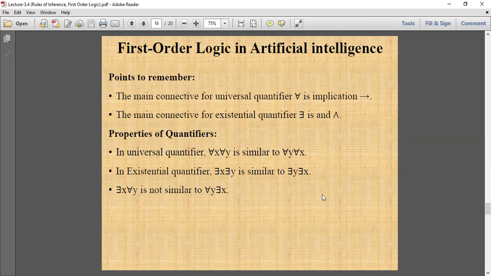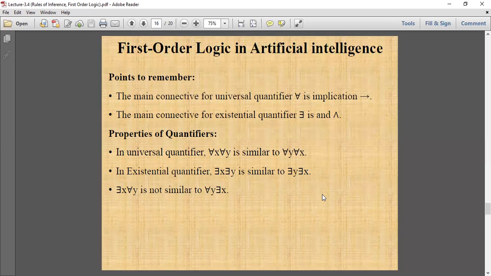So there are some points which you have to remember. First point is the main connective for universal quantifier is implication. The main connective for existential quantifier is and. Properties of quantifiers: in universal quantifier, ∀x ∀y is similar to ∀y ∀x.